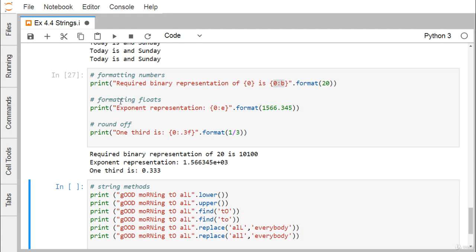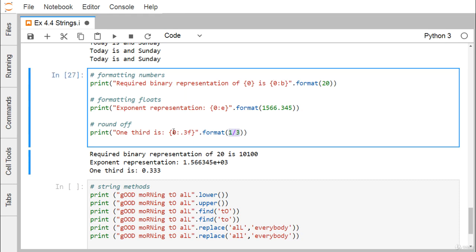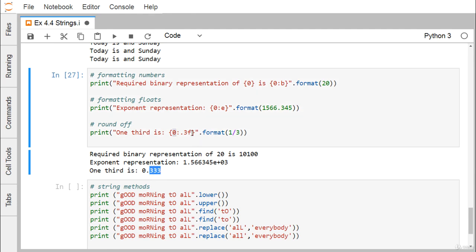Now we are having this formatting floats. We can go for this formatting. Now we are having this 0. That means this particular number is going to get printed, and that will be printed in this exponentiation format. And now we are having this 1 by 3, and we are going to print this one. There is a positional argument number 0, and then colon, there is a decimal point 3f. So after the decimal point we'll have 3 decimal digits.